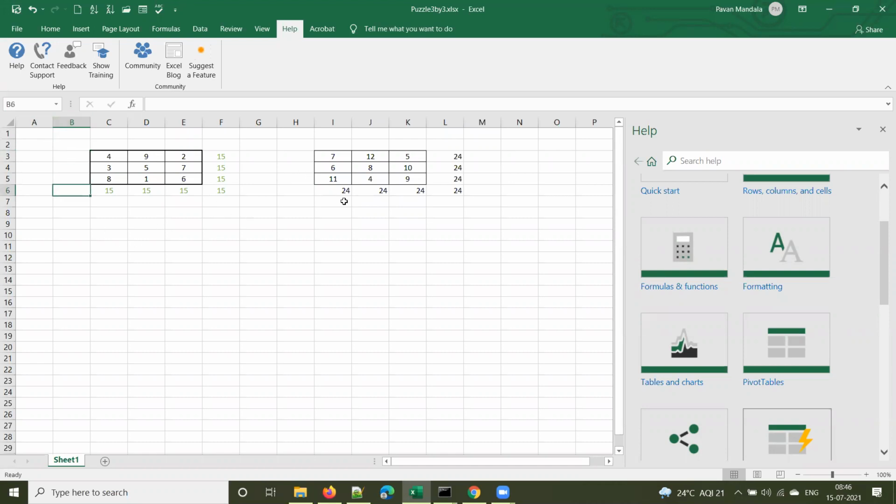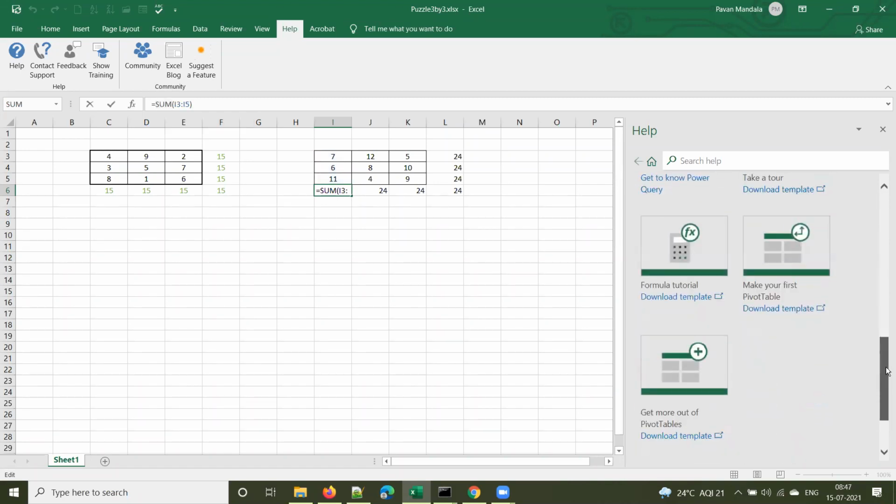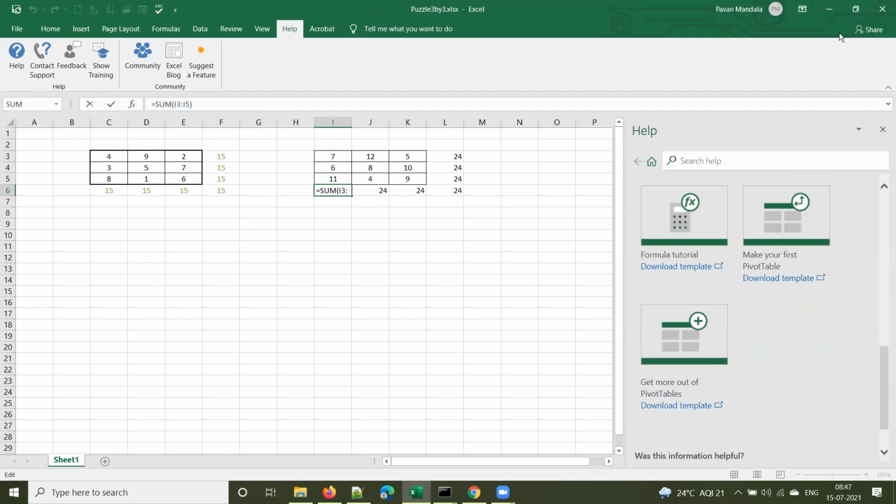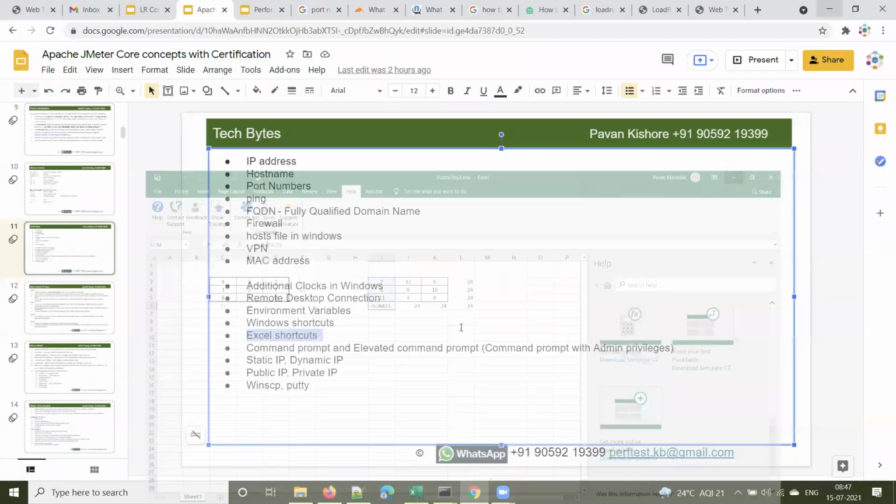If you want to apply some formulas, you use equals sum of I3 to I5, which means it will sum up all the numbers from I3 to I5. I applied a formula here for addition. In that way, you can apply any formula over here, division or subtraction, any operation. These are all Excel basics that you need to know, that will make your life easy if you are good in Excel and Word documents.